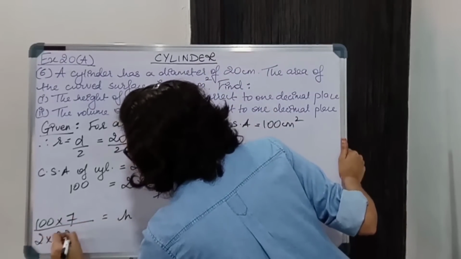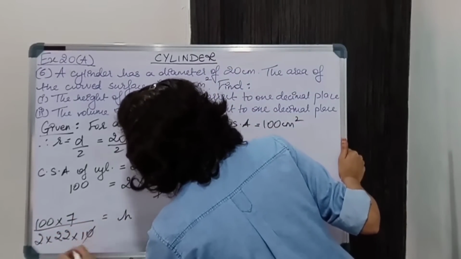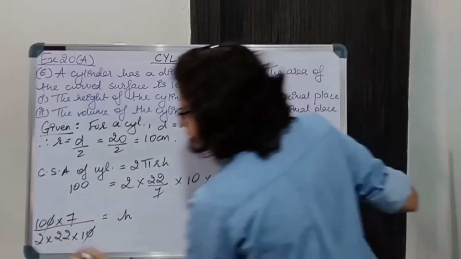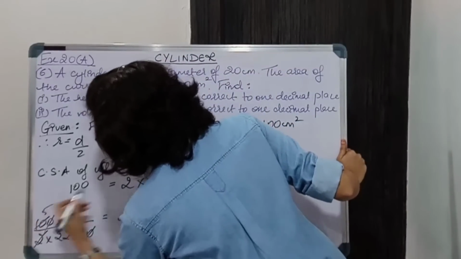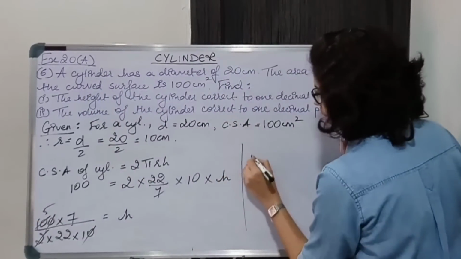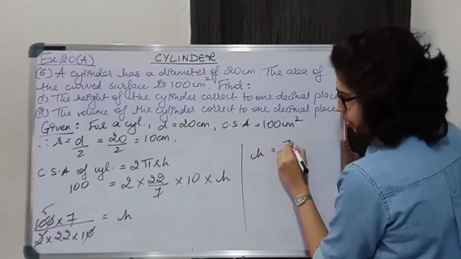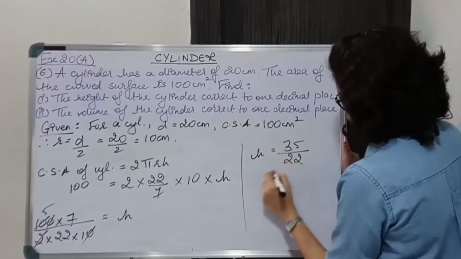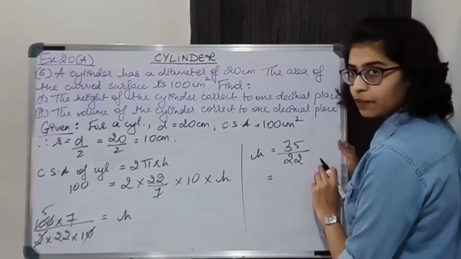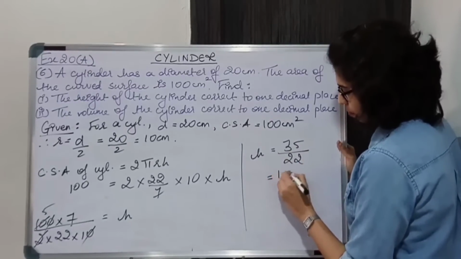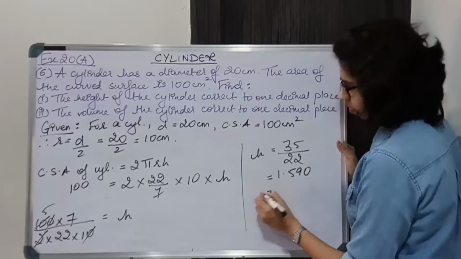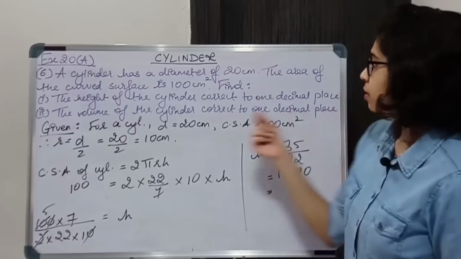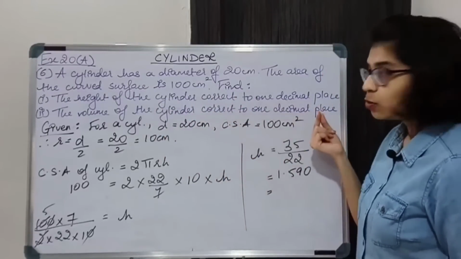So this is 2 into 22 into 10. This gets cancelled. 2 5s are. So we have H equal to 35/22. 35/22 will give 1.590. But we are told the height of the cylinder correct to 1 decimal place.